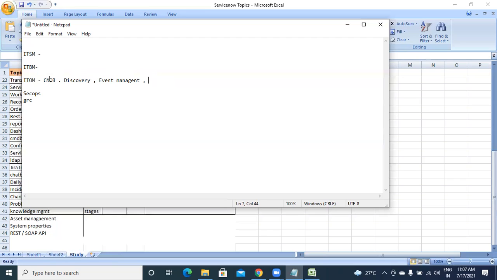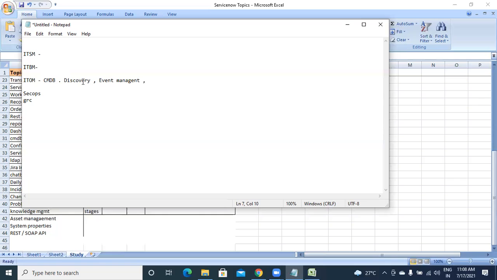In CMDB, we will list out all the configuration management items, like all those servers, hardware, software, things like laptops. Every configuration we will set up here. Discovery is a separate topic. In that we will check whether the configured servers are running or not.